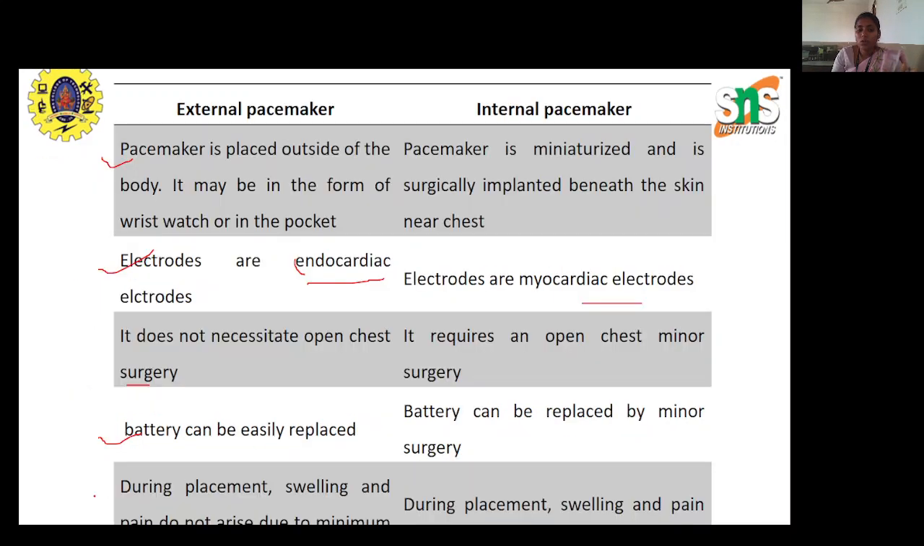Next we will see the side effects during placement of such pacemakers. In case of external pacemaker, we will have side effects like swelling or pain. In some cases, since we are placing it over a long period of time, some inflammation may arise. Whereas in case of internal pacemaker, since we are placing it inside the body, based on the type of material used in designing the pacemaker, some swelling as well as pain may arise. It is again based on the type of pacemaker.